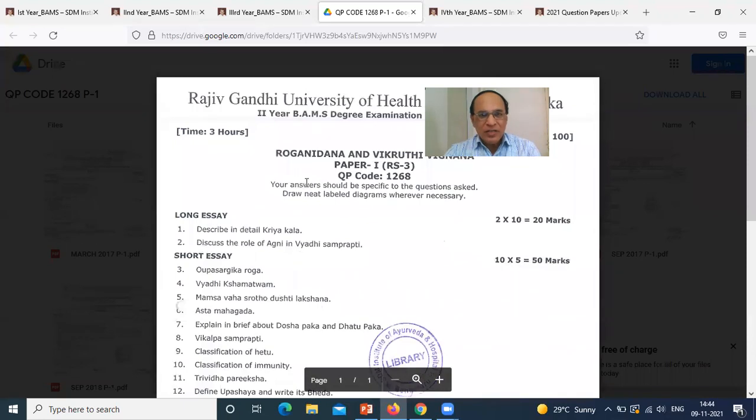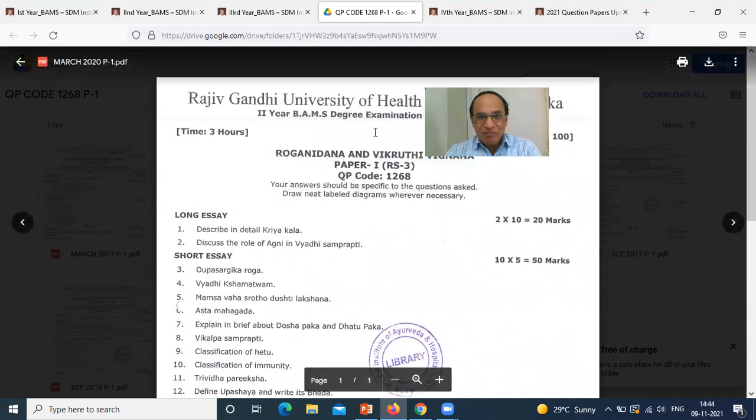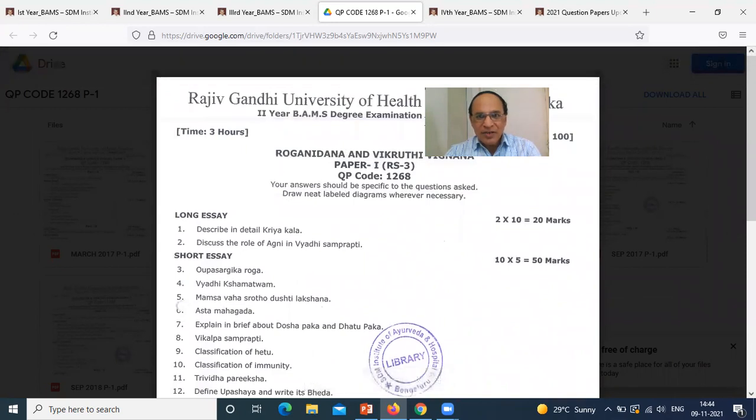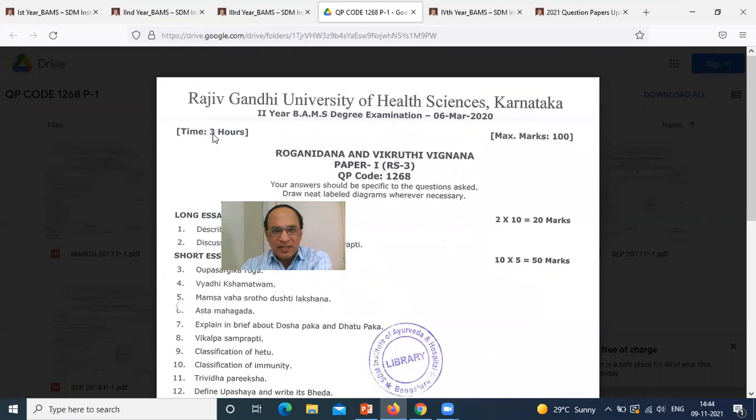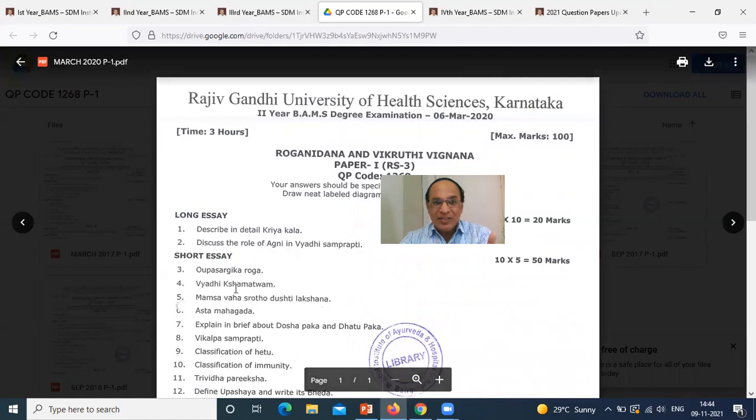Can you see? Roga Nidan and Vikruti Vijnan, paper 1. Describe in detail Kriya Kala, Shat Kriya Kala, Chaya Prakop Prasar, Sthana Samshaya Vyakti and Bhed. Discuss the Agni in Vyadhi Samprapti. Then here you can see the Vyadhi Kshamatva, immunity. In this corona pandemic, this is very important, famous. So this question paper is of, can you see? I will try to see the year of this question paper. Here you can see March 6, 2020. Naturally, because there was a corona pandemic, they have asked about the Vyadhi Kshamatva.